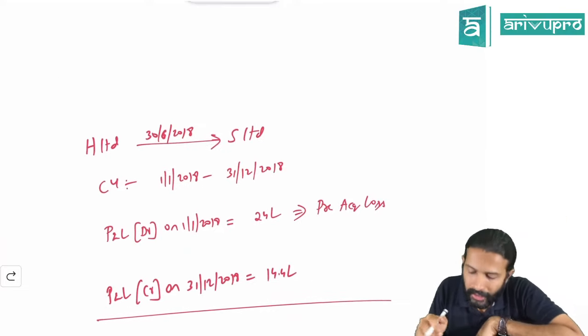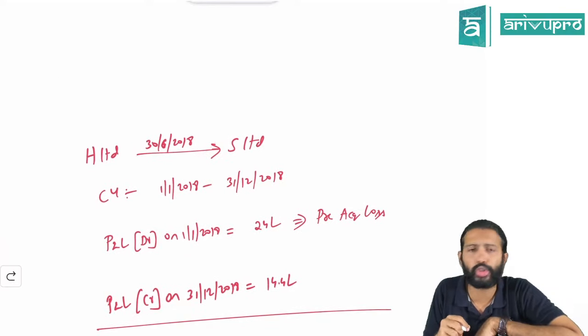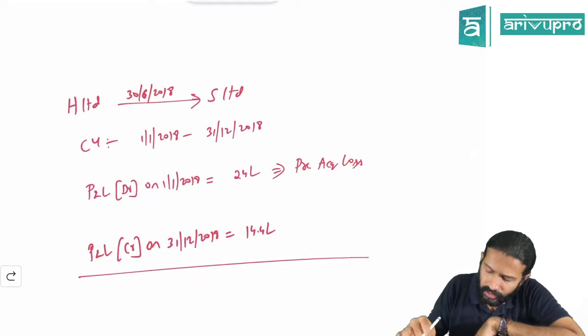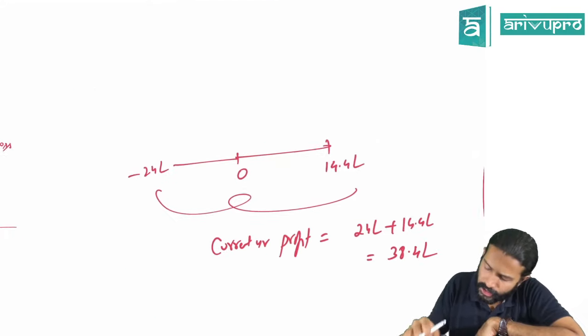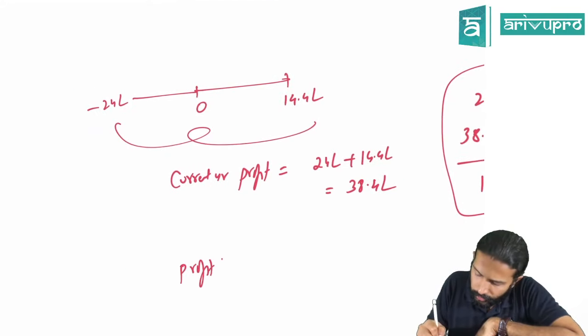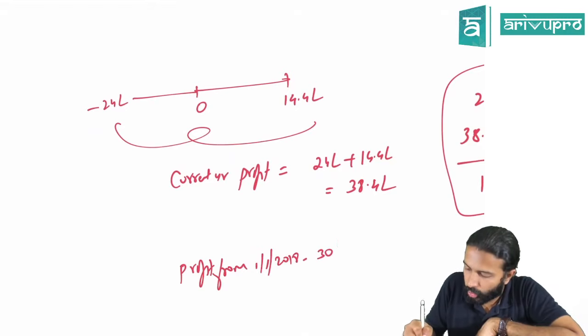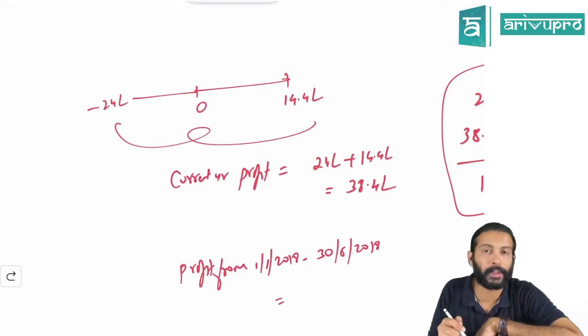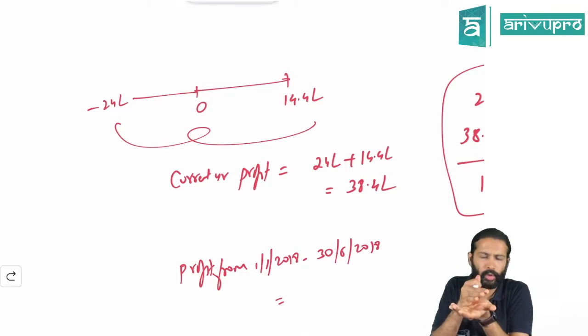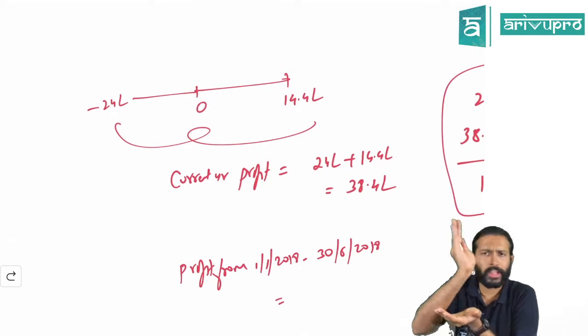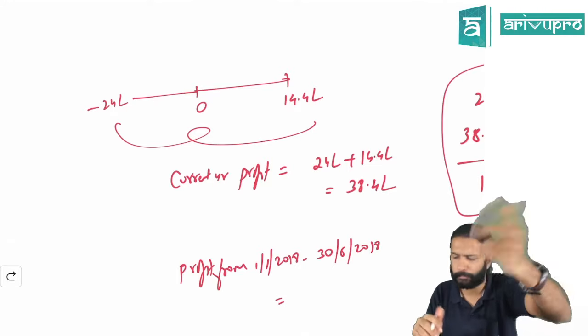But H Limited became a shareholder only on 30th June. That means profit from 1st Jan 2018 to 30th June 2018 will be how much, sir? Because this is the pre-acquisition period, no? H Limited owned the share only on 30th June. So any profit before that is pre.